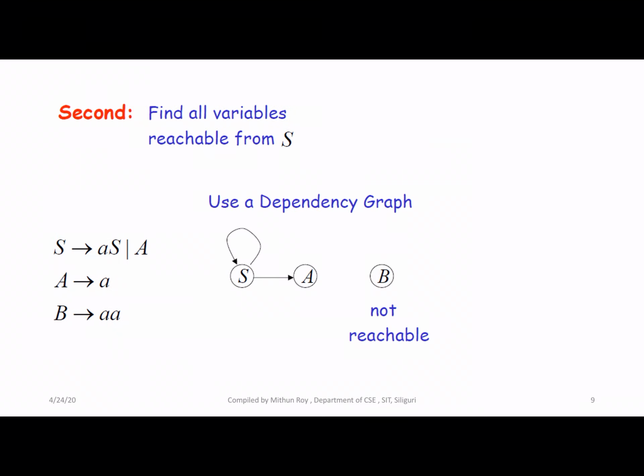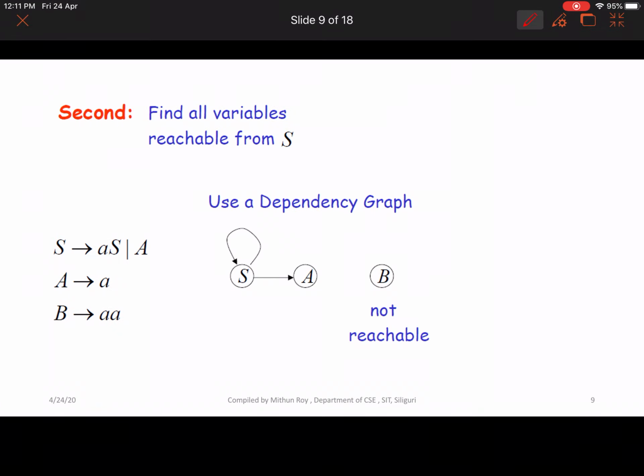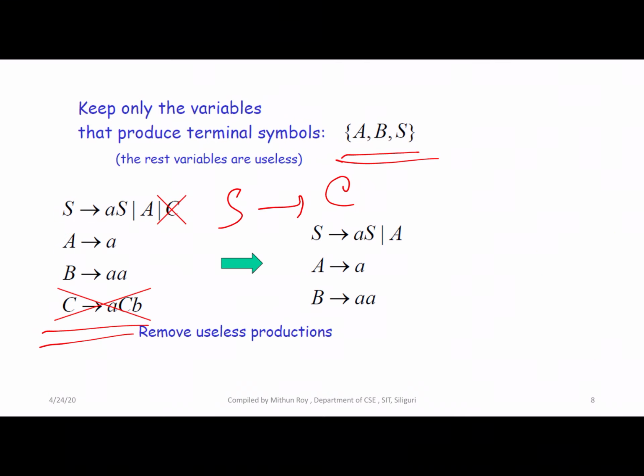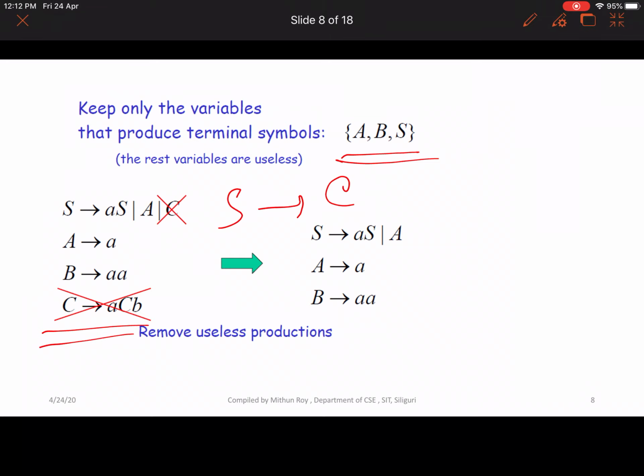Now in the second phase, find all the variables reachable from the start symbol S, yes or no. From phase 1 we get these three are useful.